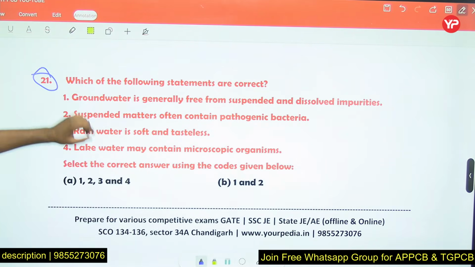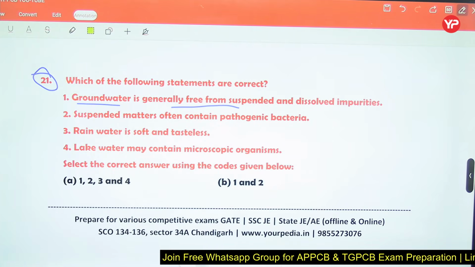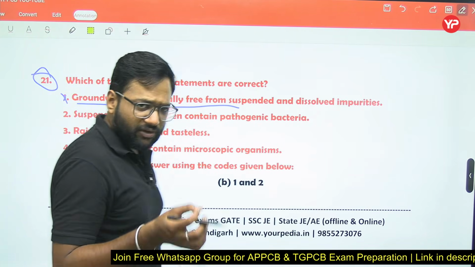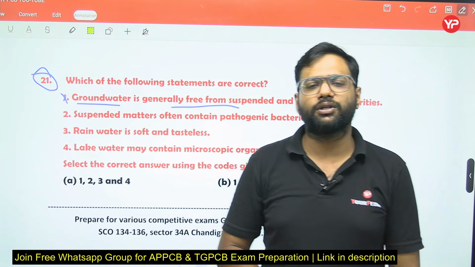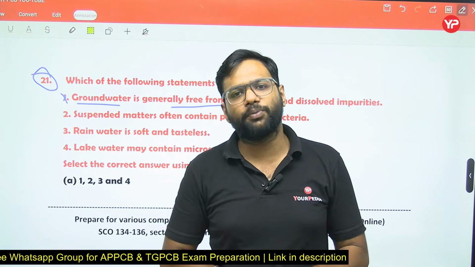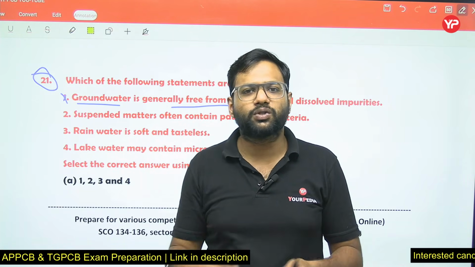Now, which of the following statements are correct? Groundwater is generally free from suspended and dissolved impurities. No, groundwater is generally free from suspended solids. River water generally contains a high amount of suspended solids, but if we derive water from the ground, it comes from the voids of the soil, so no suspended solids will be there.